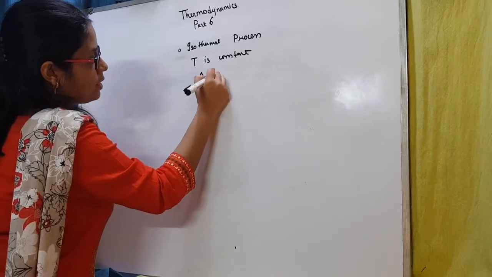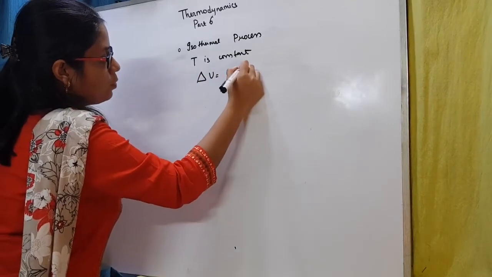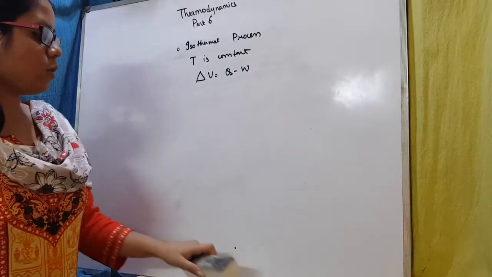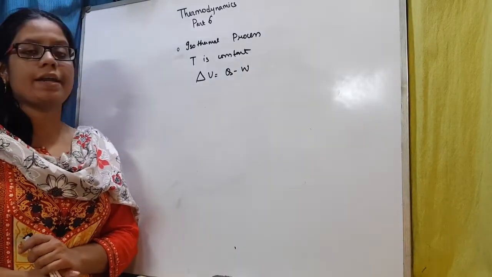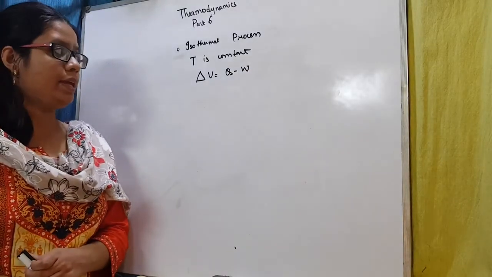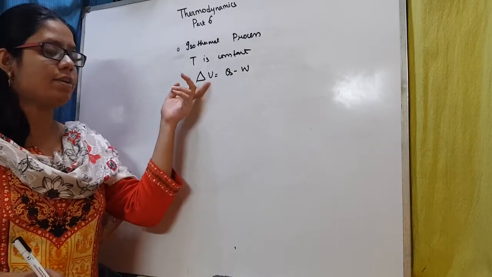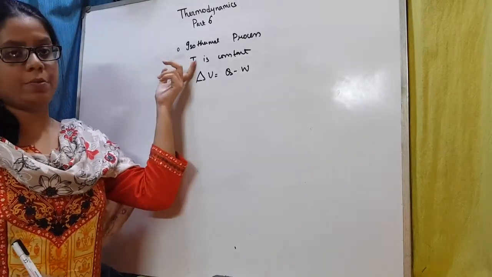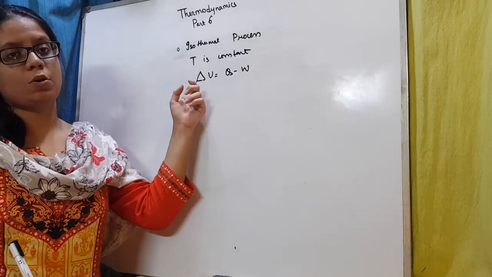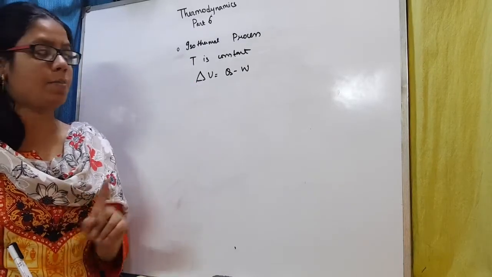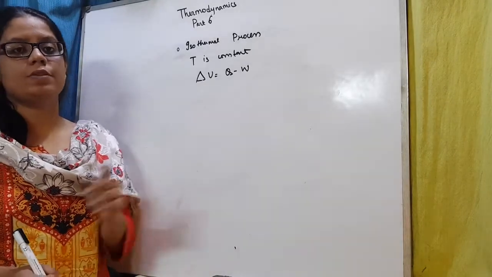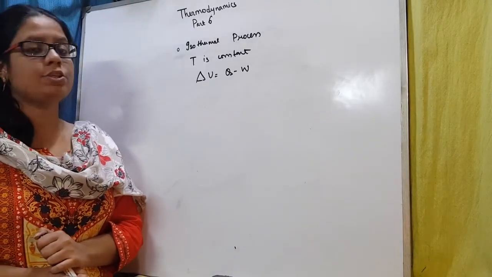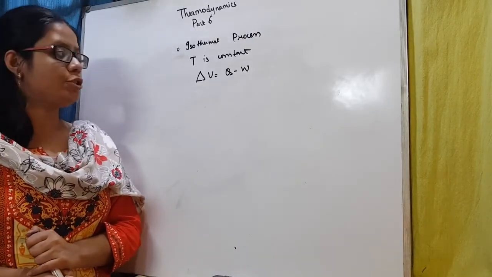Again, the equation is delta U is equal to Q minus W. Now, if temperature remains constant, let us study the case of ideal gases. In ideal gases, the internal energy change is totally dependent upon temperature. If the temperature remains constant, the internal energy of the system does not change, because internal energy is totally dependent upon temperature.